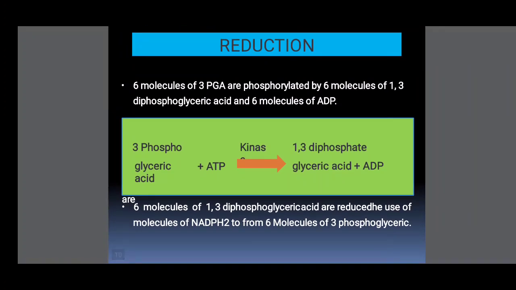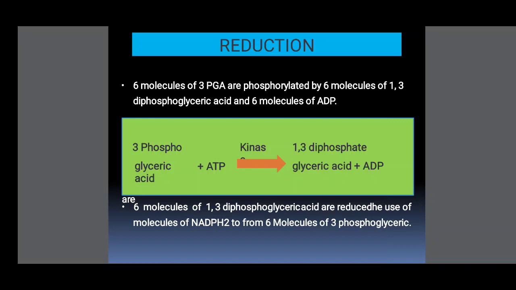So next, the first stage is carbon dioxide fixation. The second one is the reduction, carbon reduction. 6 molecules of 3-phosphoglyceric acid are phosphorylated by 6 molecules of ATP, giving 1,3-bisphosphoglyceric acid and 6 molecules of ADP. So in the reduction of carbon, the first reaction is 3-phosphoglyceric acid combined with